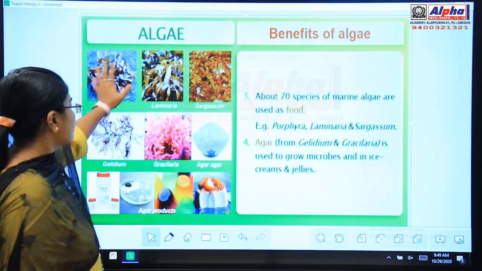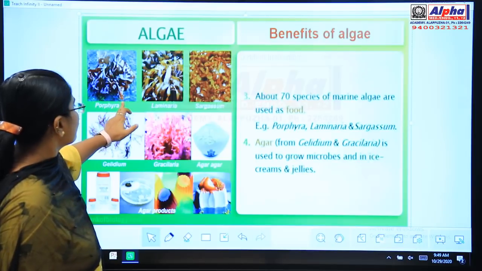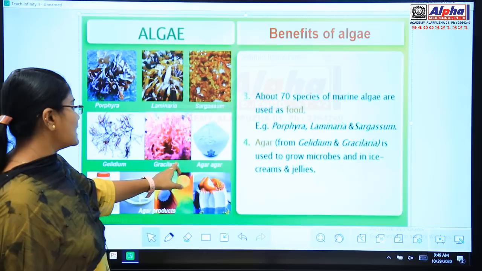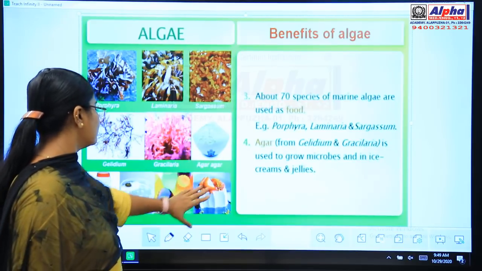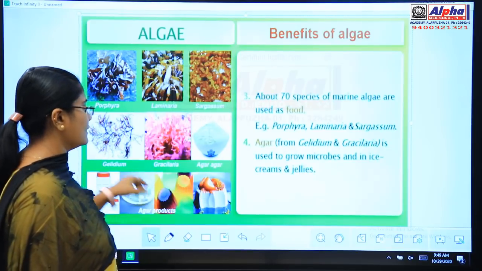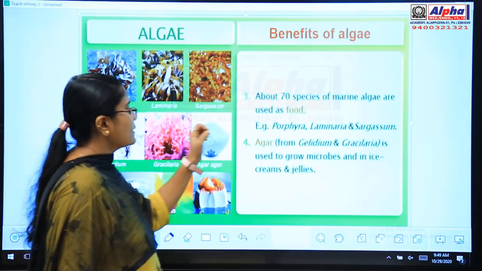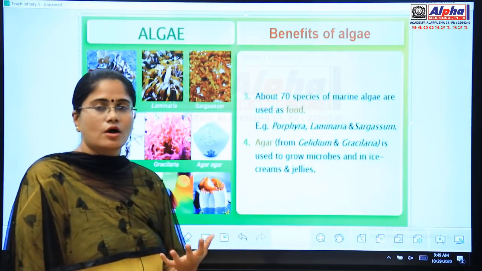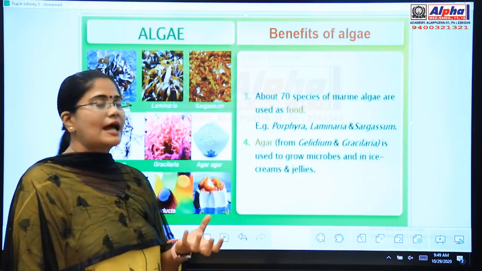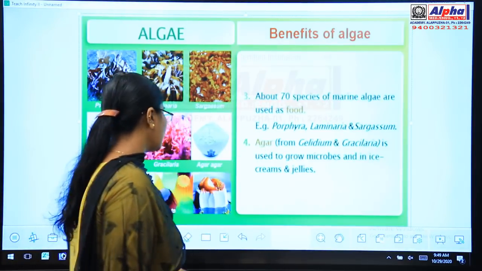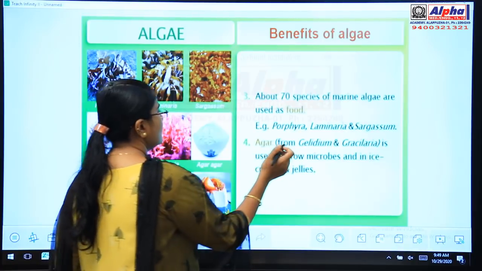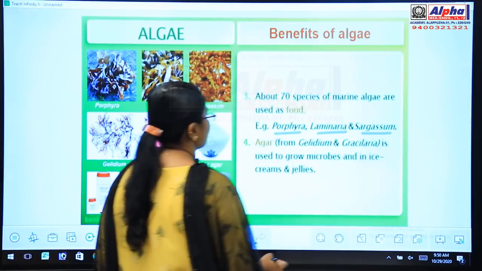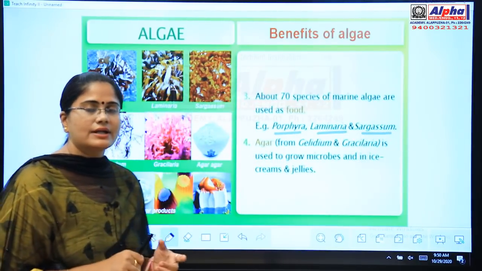So you can see different forms of algae here. You can see Porphyra, Laminaria, Sargassum, Gelidium, Gracilaria, and these are the products that we obtain from algae. So about 70 species of marine algae are used as food. So algae are edible also. We can also feed on algae. Example Porphyra. All algae are not edible, only certain algae like Porphyra, Laminaria and Sargassum.